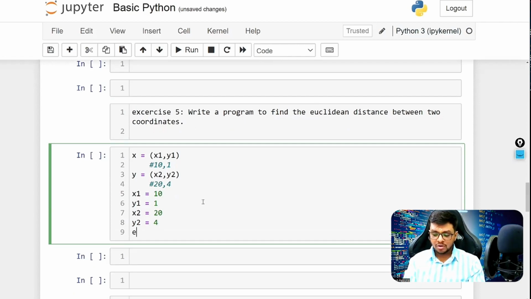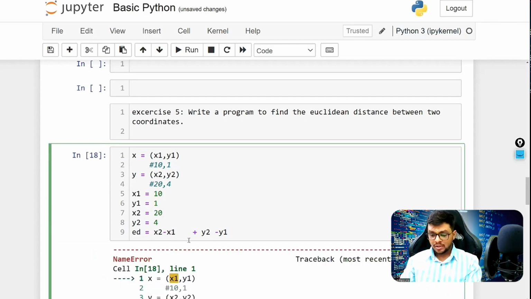Now we will find the Euclidean distance. ED, I would write it. First we need to find the difference, that is x2 minus x1, then plus y2 minus y1. Now we want the square of this, so we would put that into brackets, and we will take a square.